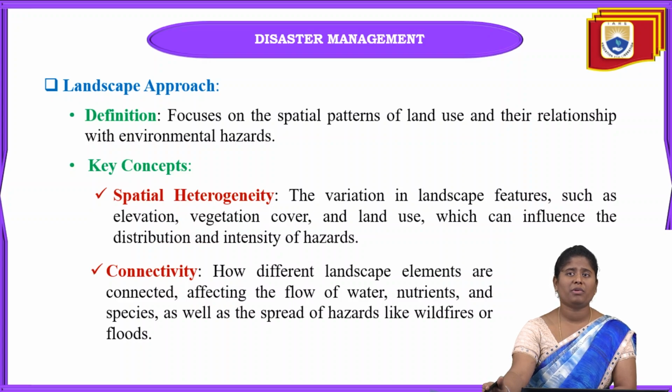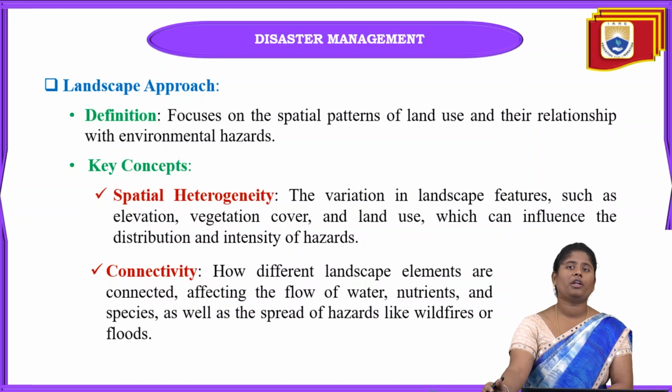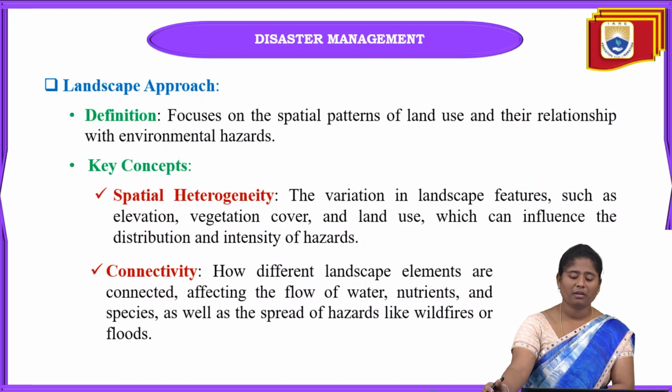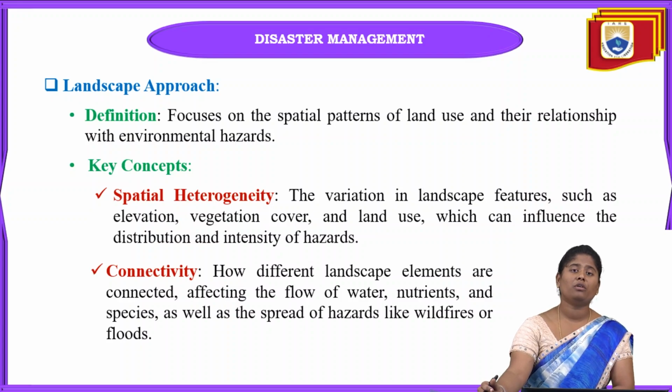Okay, and next one is connectivity, and in this connectivity we are going to analyze how different landscape elements, that may be elevation, vegetation, or land use also, are connected with each other, and how they can affect the flow of water, nutrients, and also the species, as well as the spreading of wildfires or floods.